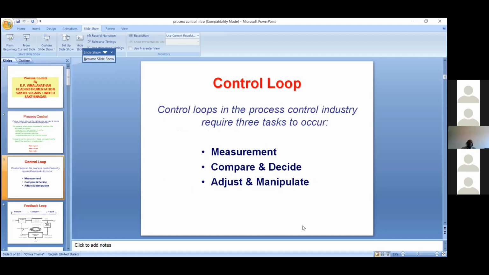To control any process, we will have control loops, that is either open loop or closed loop. In any loop, there will be one transmitter for the measurement of the signal or process variable, and one controller to compare, decide and generate outputs. That is a CPU to regulate the PV, to give a signal to the PV, and one final control element for adjusting or manipulating the process variable.